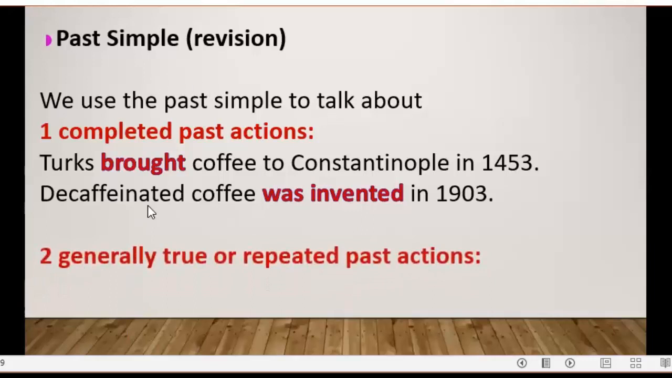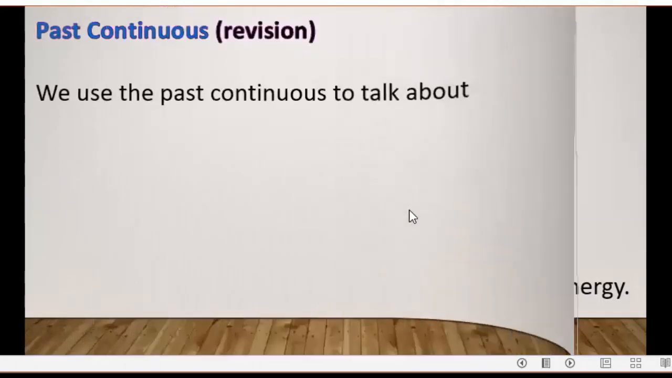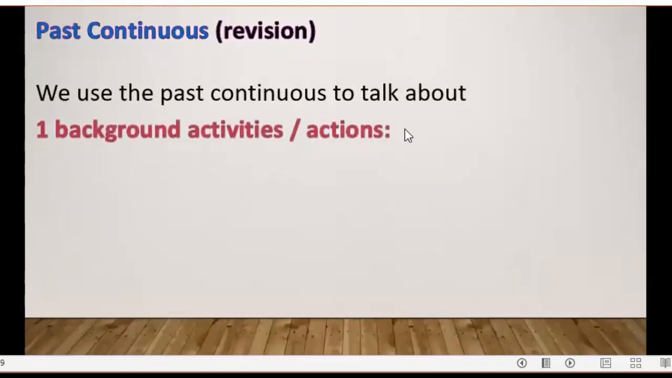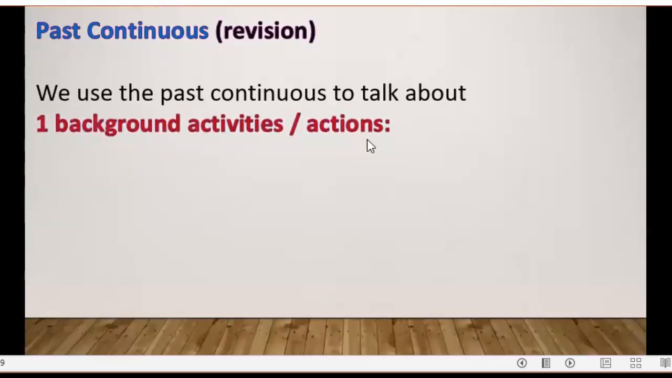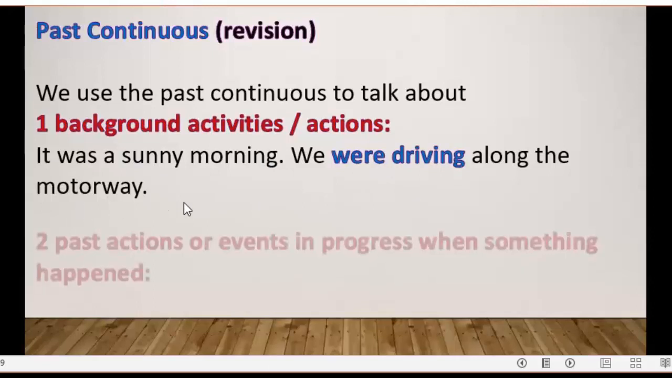We use the past simple to talk about generally true or repeated past actions. For example, the Gala people in Ethiopia ate coffee beans for energy. And the verb here, you see, it's in the past and it's a repeated action in the past. The past continuous, we use the past continuous to talk about background activities or actions. For example, it was a sunny morning, we were driving along the motorway.